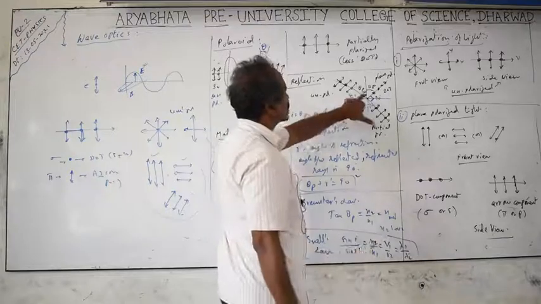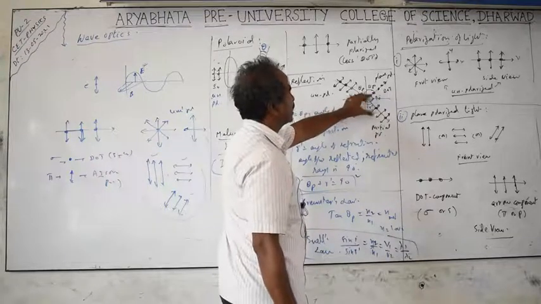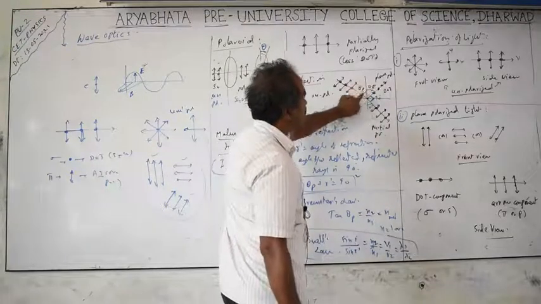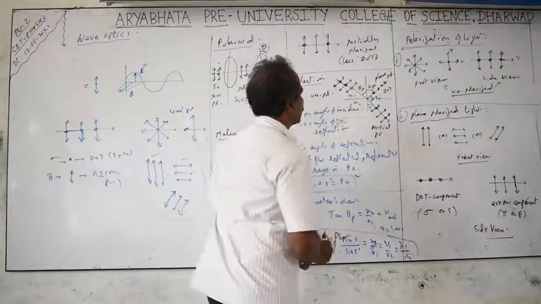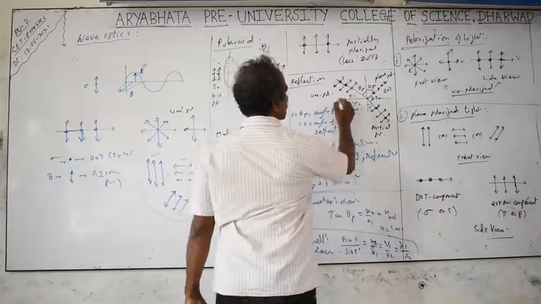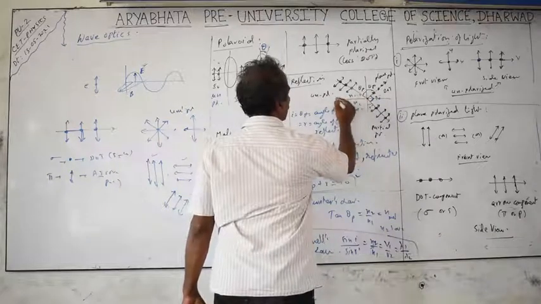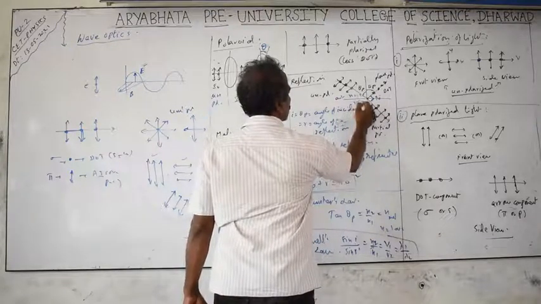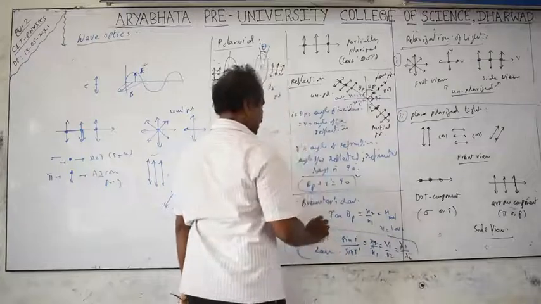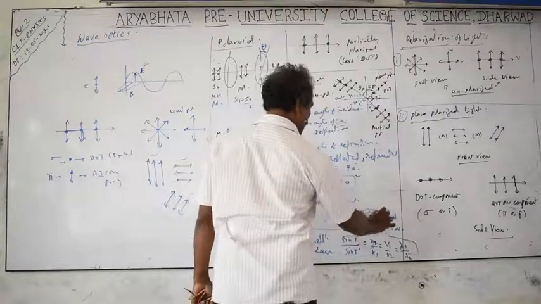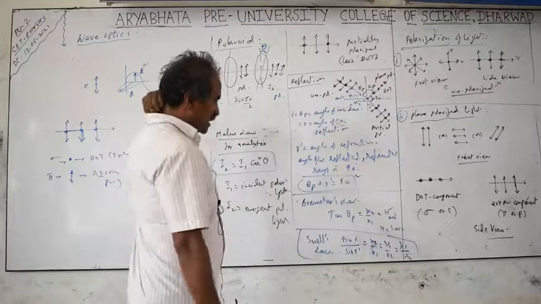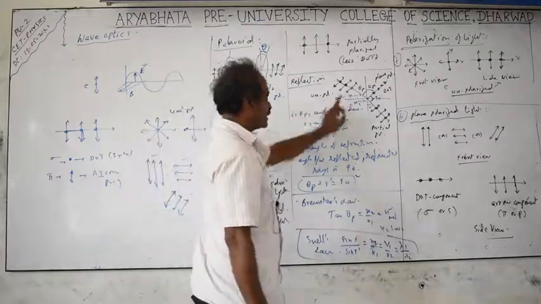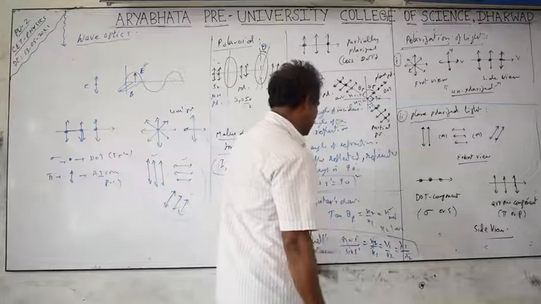What is it according to Brewster's law? Tan theta p, that is, when the angle between these two rays is 90 degrees at the polarizing angle, tan theta p is equal to n2 by n1. If n1 is air, it is approximately equal to 1, so n2 becomes n only. So tan theta p is equal to n of the medium, if n1 is air. That is called Brewster's law, and the angle is also called the polarizing angle or Brewster's angle. Theta b may also be mentioned.